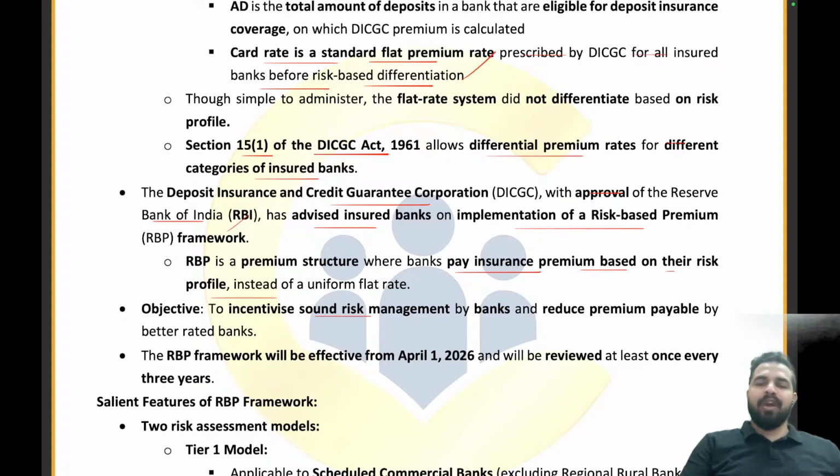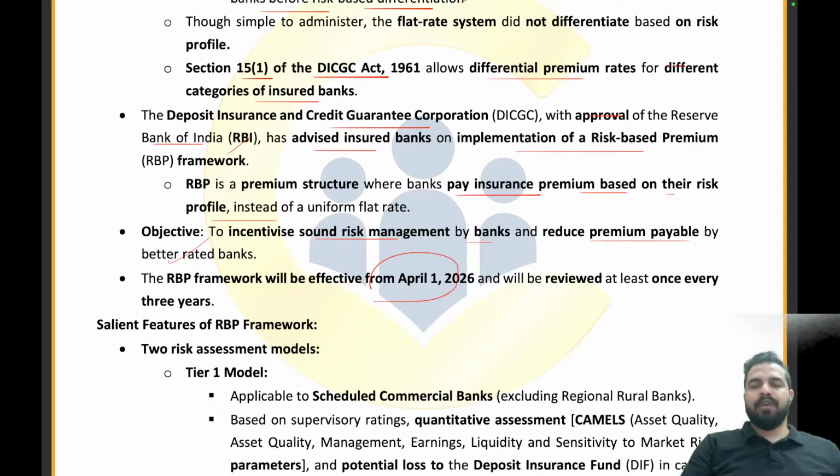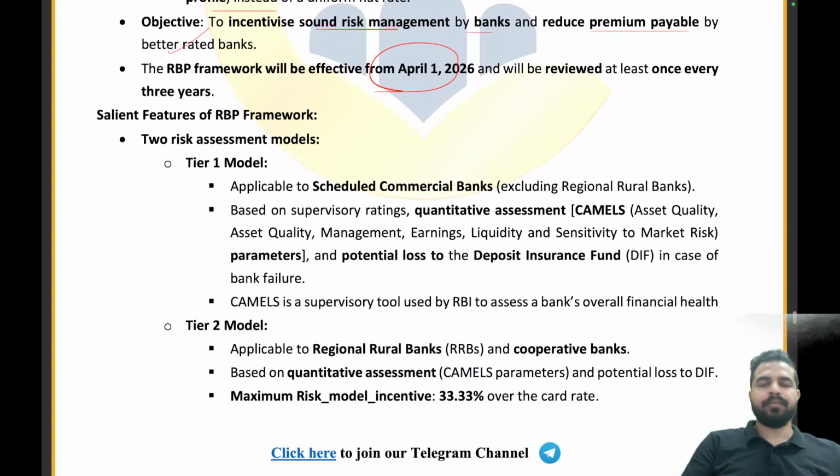To incentivize sound risk management by the banks and reduce the premium payable by the better rated banks. This will be impactful from 1st of April 2026. ये कब से applicable होगा? 1st April 2026 से होगा. Now, my dear friends, we are having two risk assessment models. One is the Tier 1 model, other one is the Tier 2 model. Now, what is the Tier 1 model?